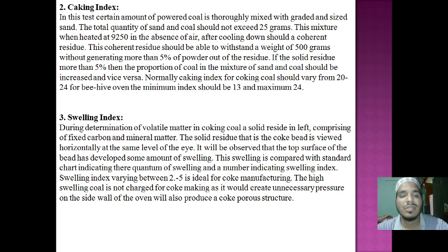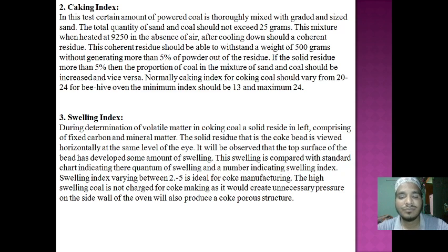So here we are discussing the next property of coal, the swelling index. The range of the swelling index is 2 to 5. That is ideal for manufacturing any coke. The swelling index helps determine the volatile matter color, or it will give the upper layer side of the product, and it has some layer. The size of the layer should not exceed 2 to 5.